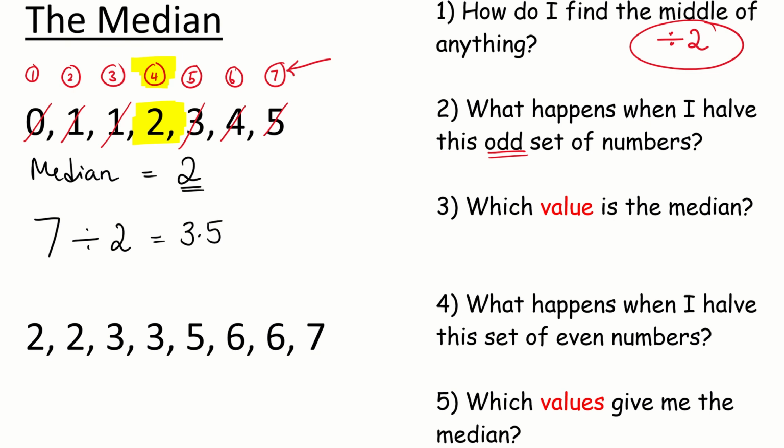So what we do with something like 3.5 is we round up. So we say the median is going to be the 4th value in the list. And sure enough, it is. The 4th number in the list is 2, and 2 is our median.